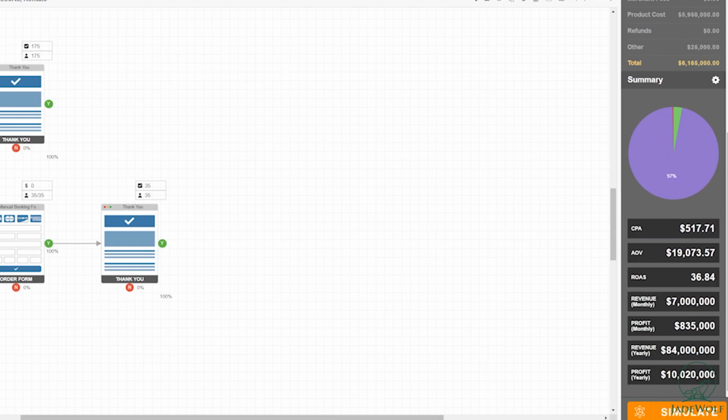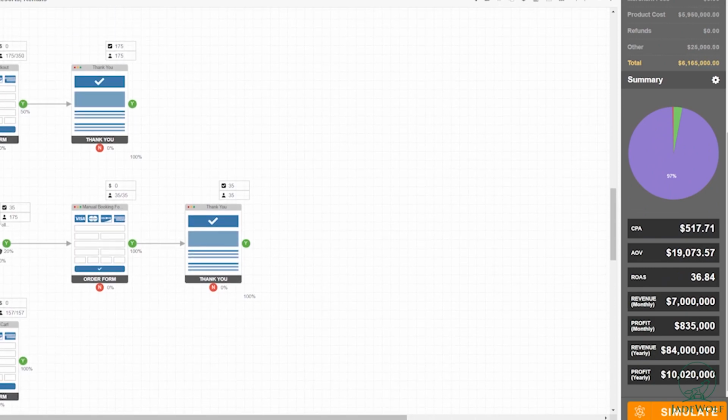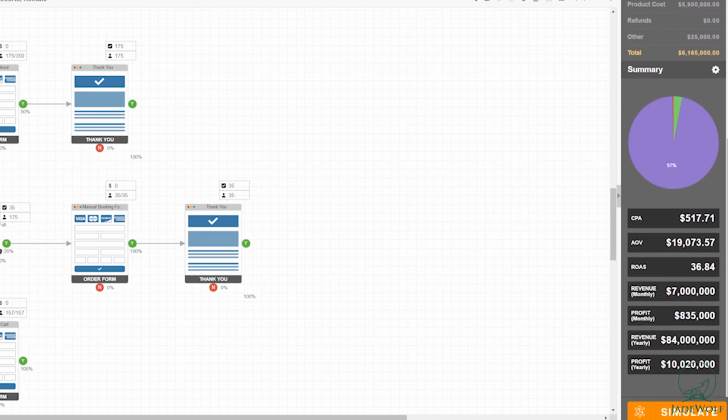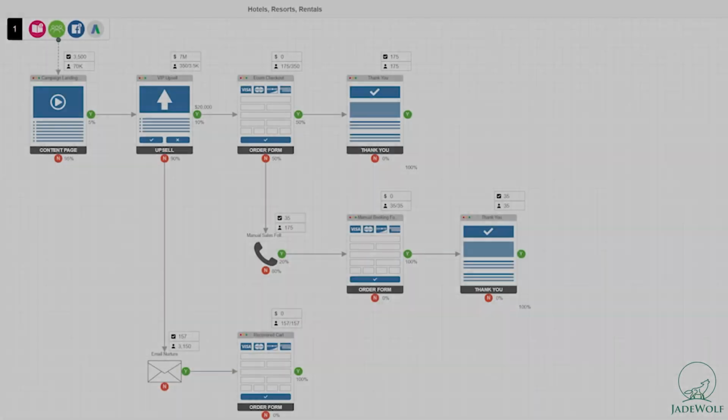And as you can see, that's the magic of funnels, that's how we at Jadewolf approach marketing in luxury travel and hospitality, including brand and performance marketing from this angle. Because if you actually have the right KPIs, the right return on advertising spend, then you're looking in this 10x scenario of the same funnel with the same products at 7 million a month, 835K profit, and 84 million in annual revenue and 10 million pure profits, which would be a nicer, medium 5-star luxury hotel, right?